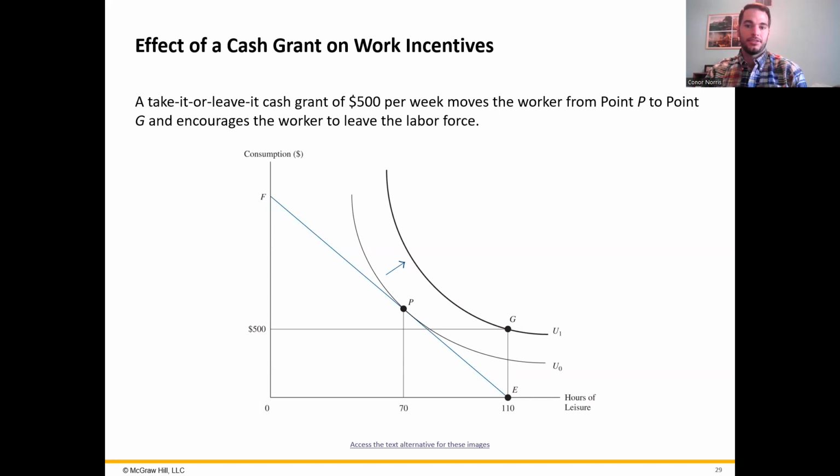Now, of course, in practice, this may not always be the case. The individual might be thinking about the future, knowing that maybe this is better in the short term, but longer term, they'll be able to get some raises, maybe use that experience to find a new job. So it'll end up being worth it in the long run, even if it isn't today.